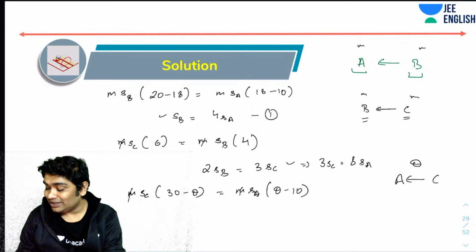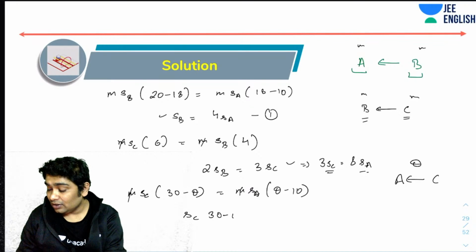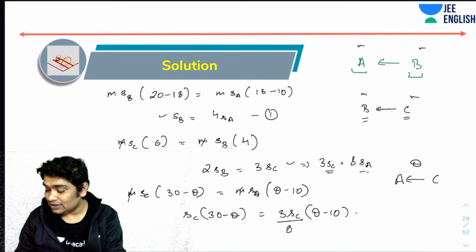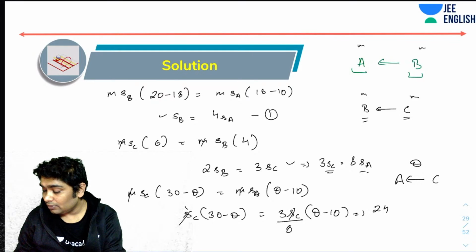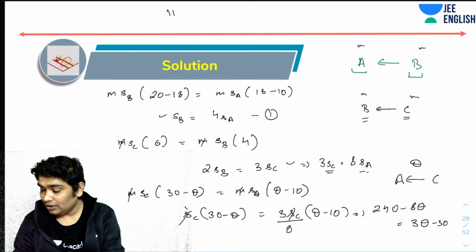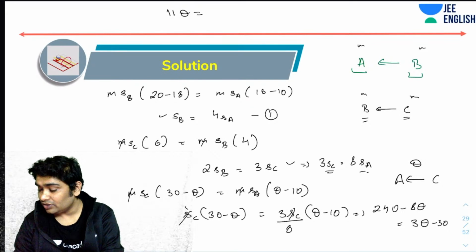Now I can also use this relation. So I can say SC into (30 minus theta) can be written as SA, and SA is 3SC by 8, into (theta minus 10). All I need to do is solve this, and this gets cancelled. So 8 into 30, that is 240 minus 8 theta is equal to 3 theta minus 30. So I'm getting 11 theta equals 270.